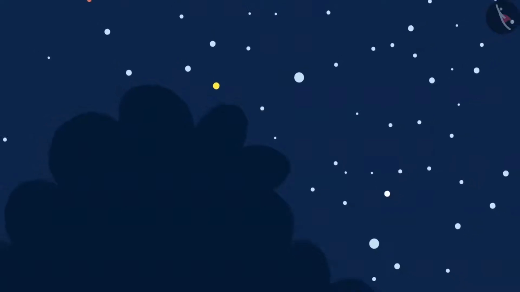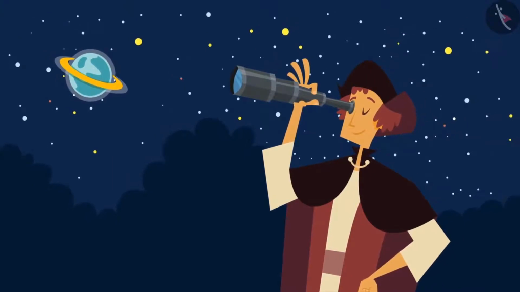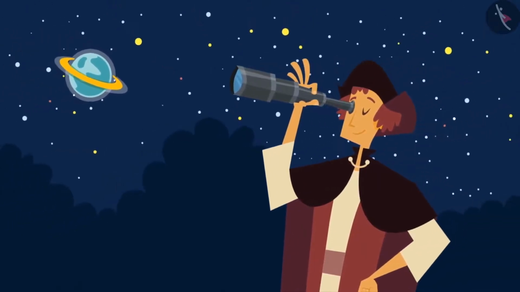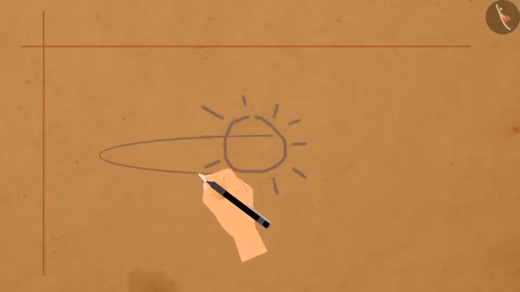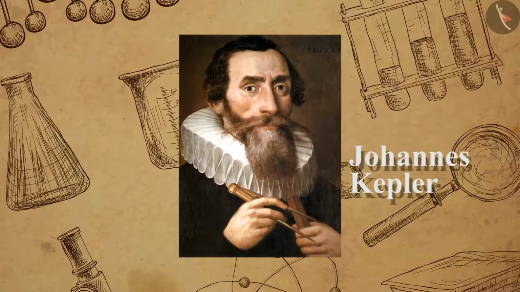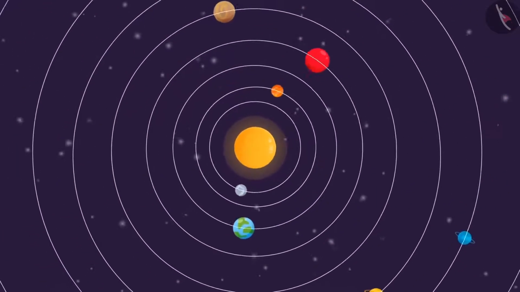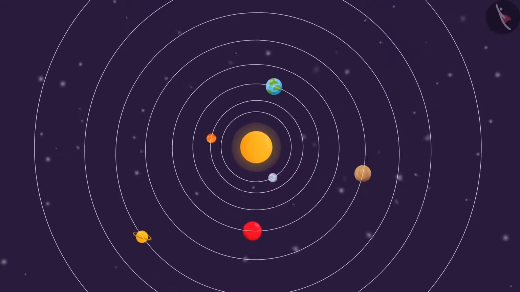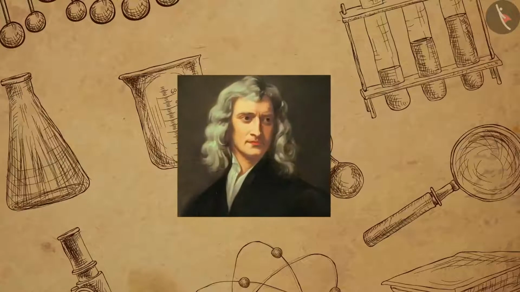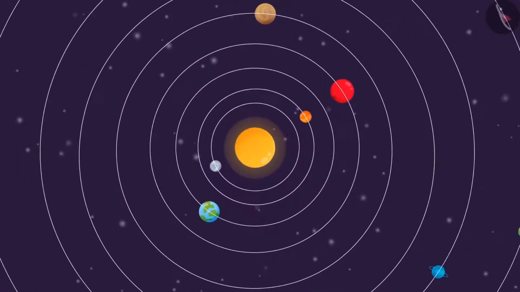But even before Newton's time, scientists had always been interested in the motion of planets. By the 16th century, the scientists and astronomers had managed to collect a lot of data on the motion of planets. From the data, Johannes Kepler derived 3 laws which governed the motion of planets. But Kepler failed to give a theory to explain why the planets moved in the way they did. It was Newton who explained that the cause of planetary motion is due to the gravitational force that the sun exerts on them.